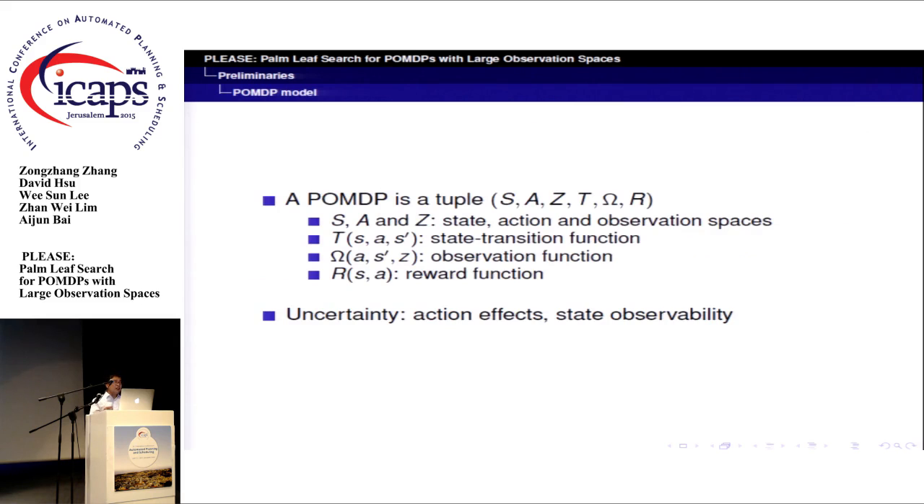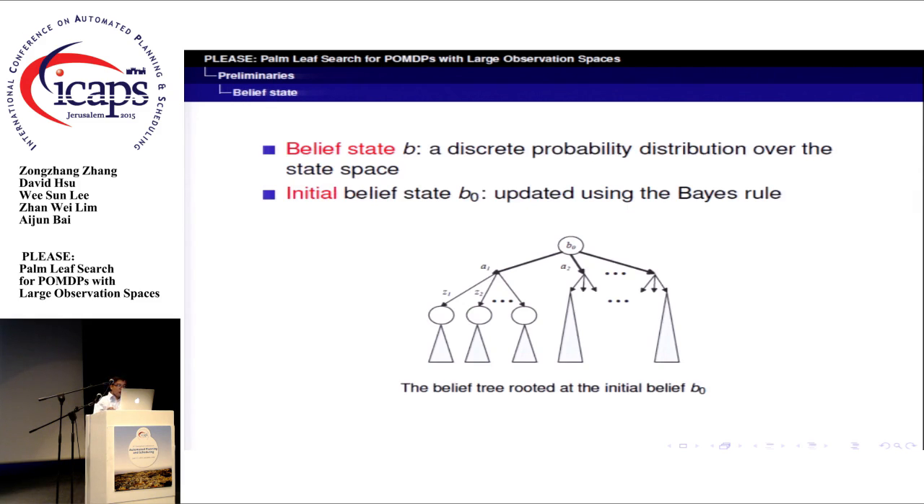A POMDP can be defined as a tuple where S, A, and Z are the state, action, and observation spaces. T, omega, and R are the state transition, observation, and immediate reward functions, respectively. POMDP can describe two kinds of uncertainty: uncertainty in action effects and uncertainty in state observability. Due to the uncertainty in state observability, the agent in a POMDP task cannot fully observe its current state. So the agent needs to store a belief state, which is a discrete probability distribution over the state space.